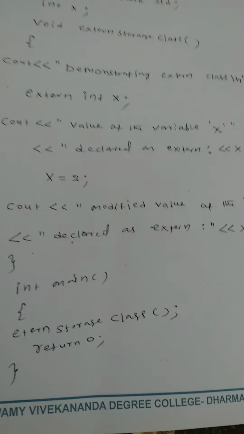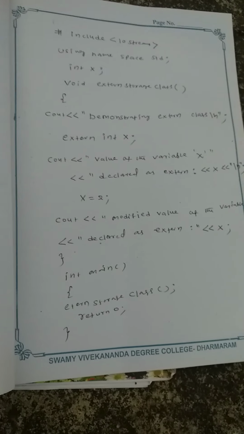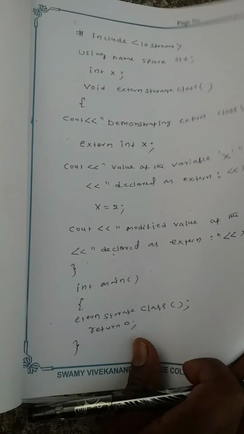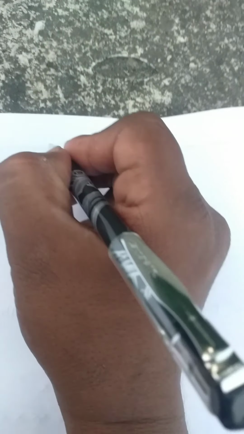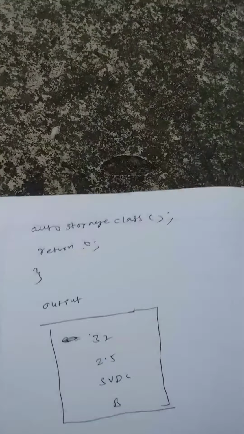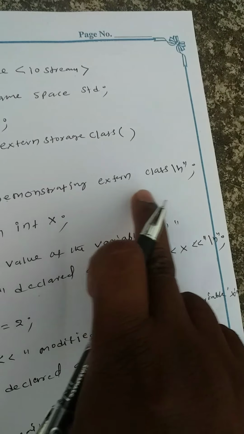When we compile this program, it gives this output. First it prints the statement: demonstrating external class.